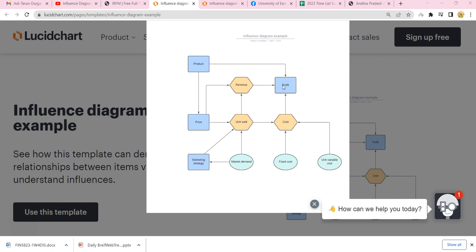If you want to have a proper profit, you can say that the profits are decreased. So to ensure that the profit is increasing, you can create a marketing strategy, a proper marketing strategy. Based on the market demand, a marketing strategy can be created. Because of the marketing strategy, the number of units sold will be increasing. When the number of units sold increases, the revenue will increase and it will lead to profit. In that way, you can take any problem or issue for this design and you can explain.